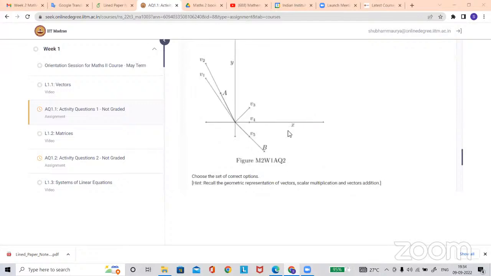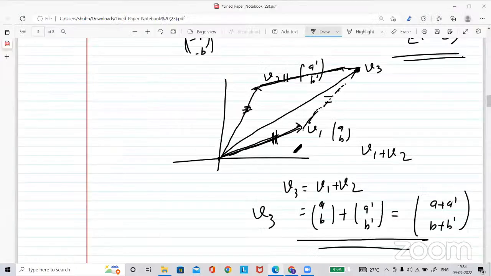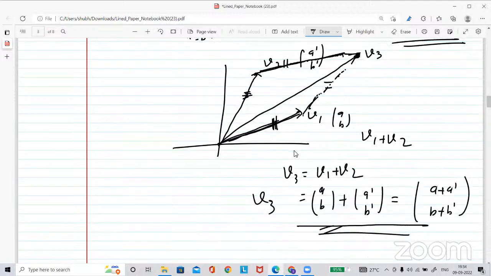So what I am saying, this is just a visualization of the process of adding vectors. This is called the parallelogram rule. What is happening here? I took a vector. If you want to add these two vectors, let me erase it. If we want to add these two vectors, what will you do?